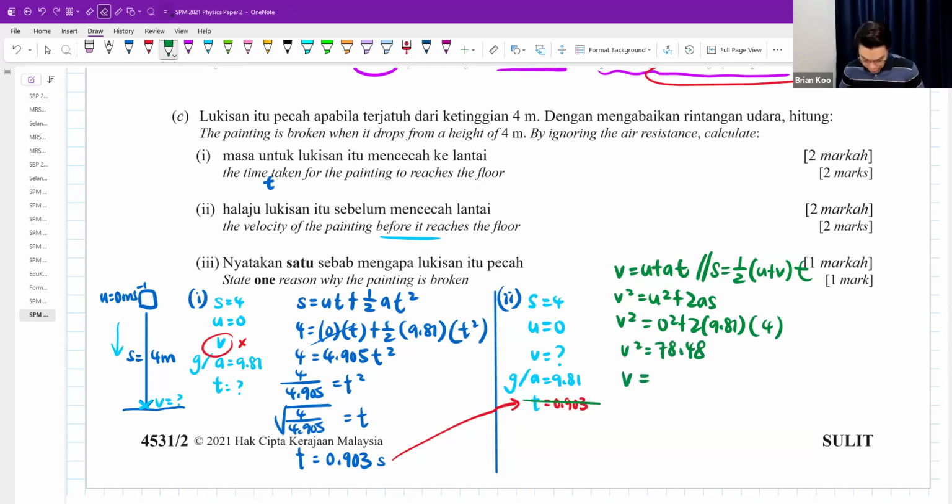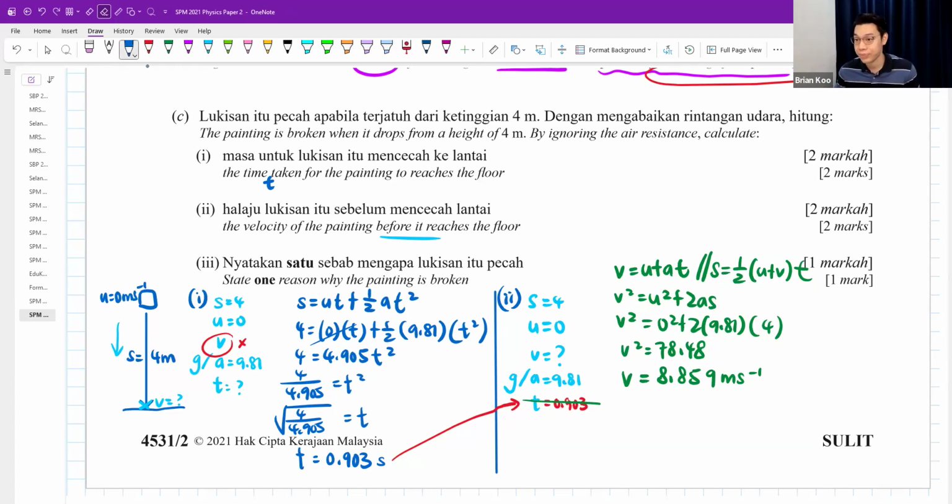You square root your answer, you will get 8.859 if you round off. If your answer is slightly different, it is okay. Maybe because you're using a different formula, it will all be correct.